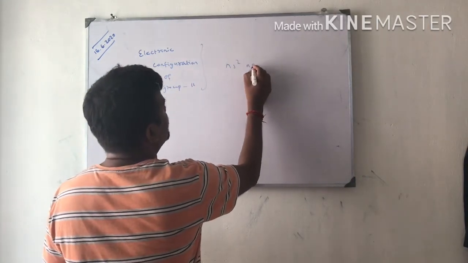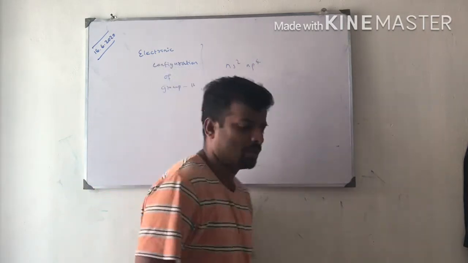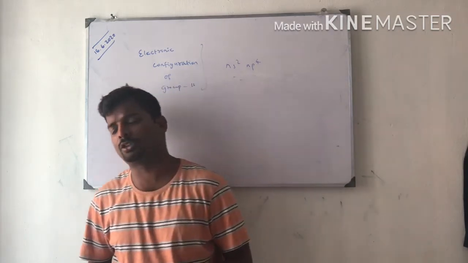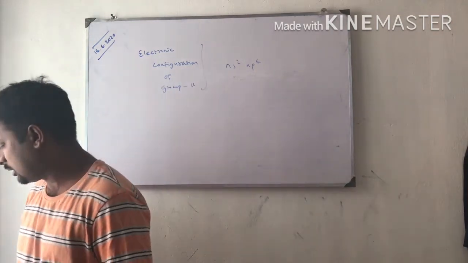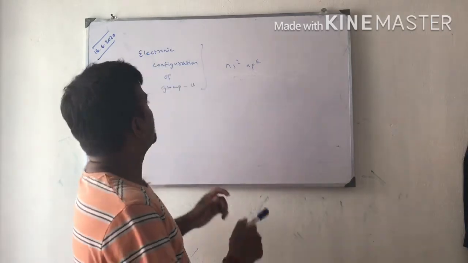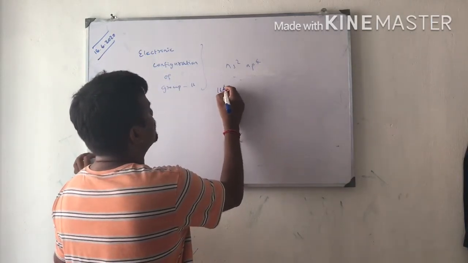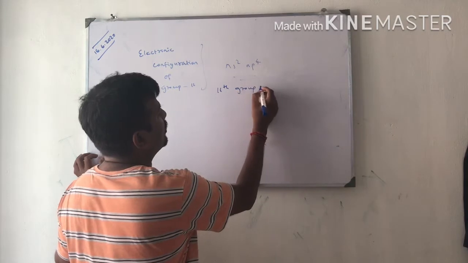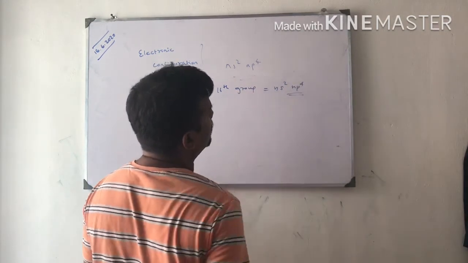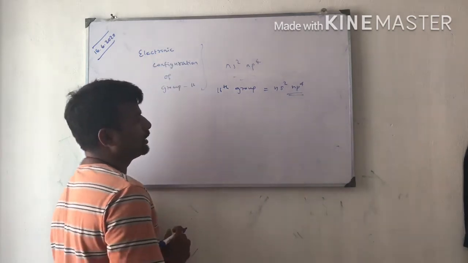ns2 np4. This is the electronic configuration. That is totally 6 electrons present in the outermost shell. This is the electronic configuration of the 16th group. The 16th group has the electronic configuration ns2 np4: 4 electrons in the p orbital, 2 electrons in the s orbital.